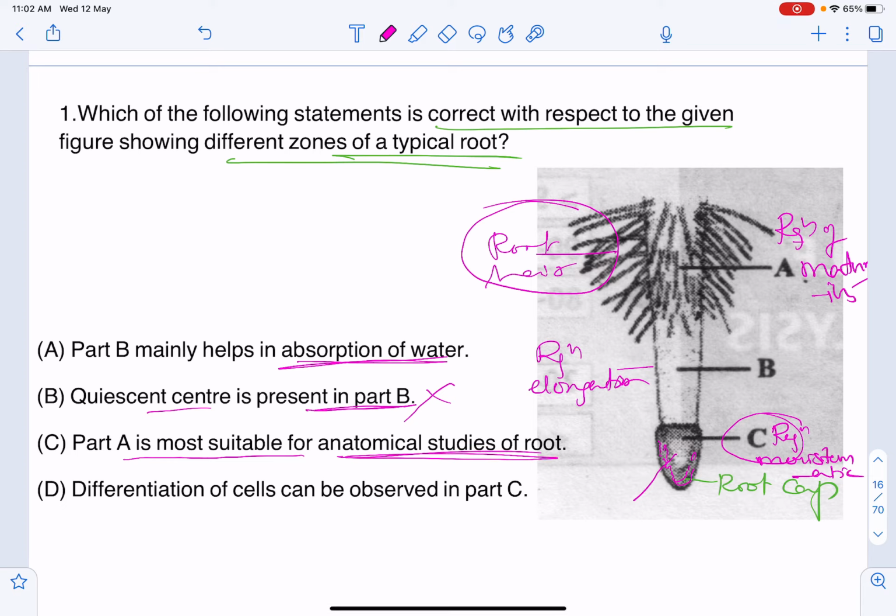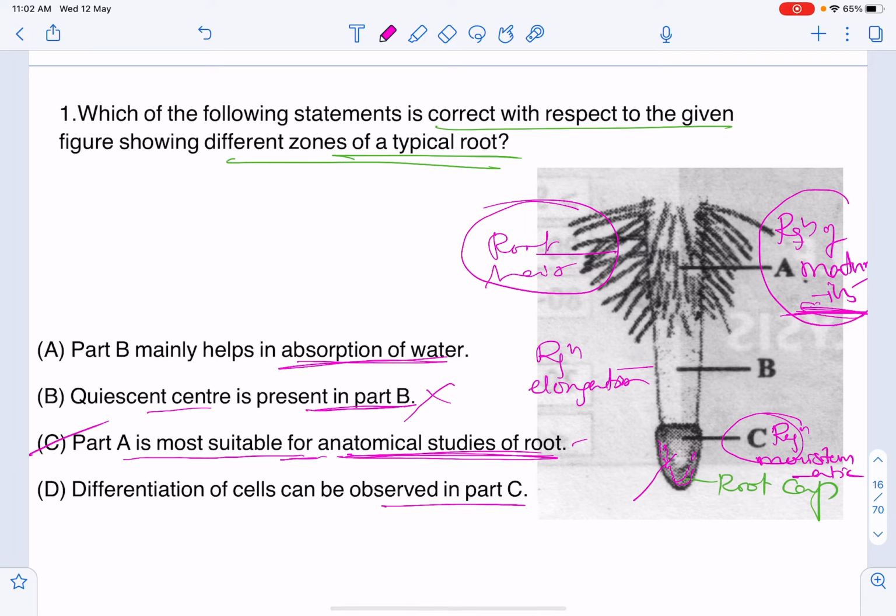So generally we can say that part A is the most suitable for anatomical studies, where you can say the region of maturity will be there, where the root hairs will be there. We can use that to study how the structures are differentiated, because here they will be in the matured stage. So that is what we can say, that is T.